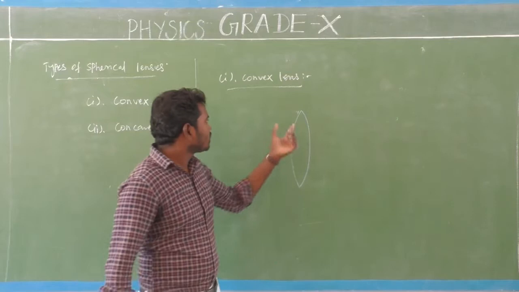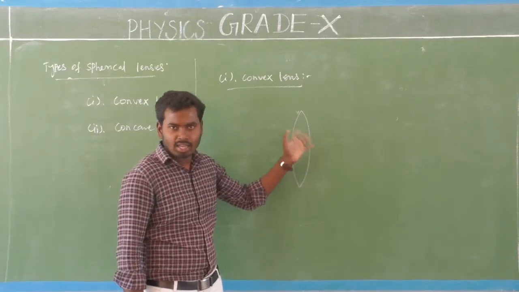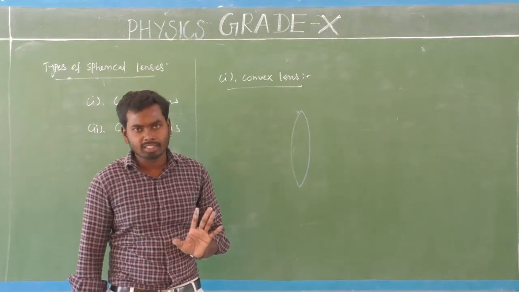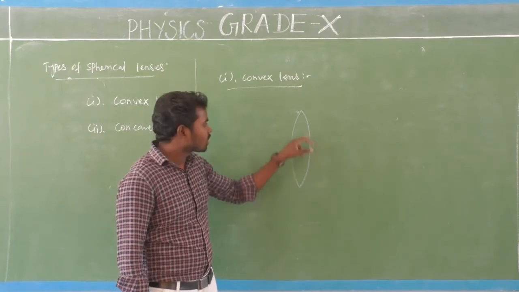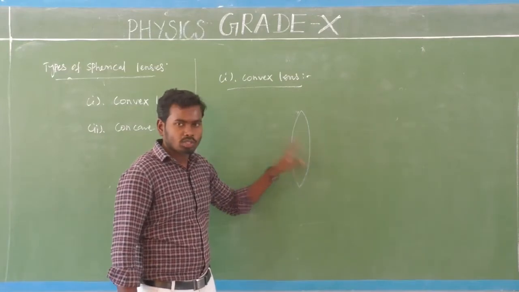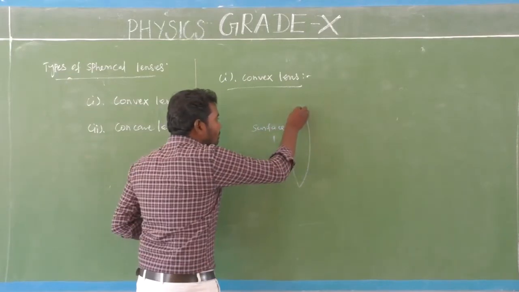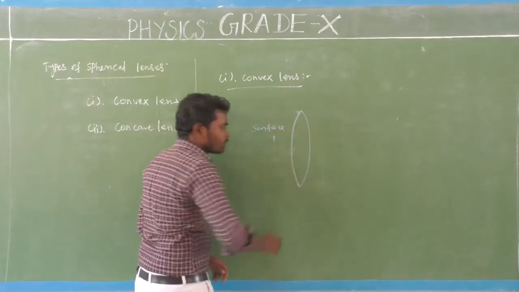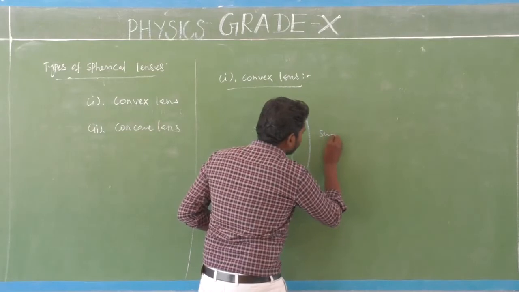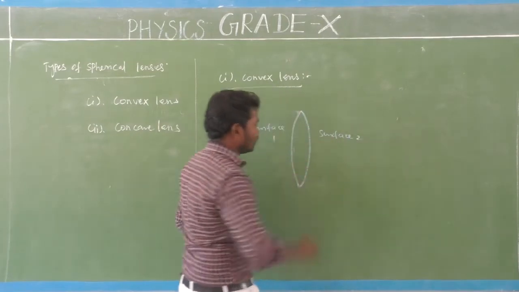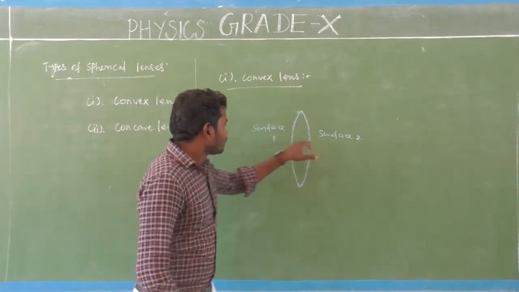So look at here, this is a diagram of convex lens. Actually, this is made up of what material? It's glass. Glass is also one of the transparent materials, isn't it? Yes. So this convex lens has two surfaces. This is surface 1, and this side is surface 2.